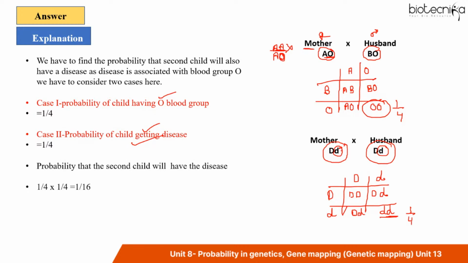And these are independent events. Therefore, we will multiply these independent events. We will use the product rule here and you will get the answer 1/16. So here the answer is option 3.